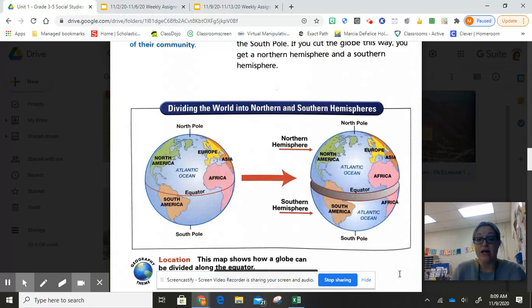Okay, so now follow that red arrow over to the globe on the right. They're showing you exactly where the equator is. Okay, that center red line that goes around the center. So if we take that and we separate those two halves of that globe, to the top of the equator, to the north, towards the North Pole, that's all the northern hemisphere. And below the equator to the south, that's all the southern hemisphere. So if you take a good look at that graphic source, you can see that our continent, North America, is located in the northern hemisphere.